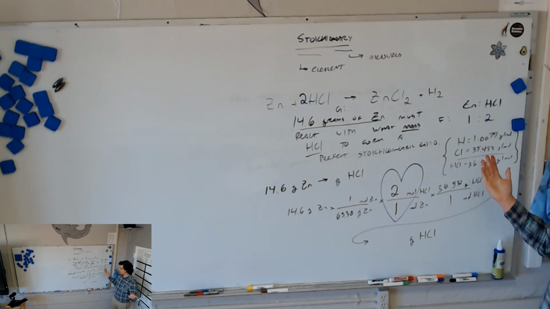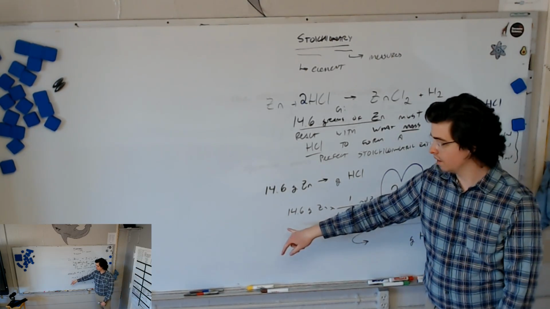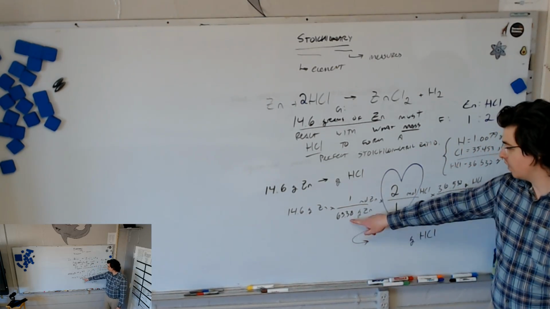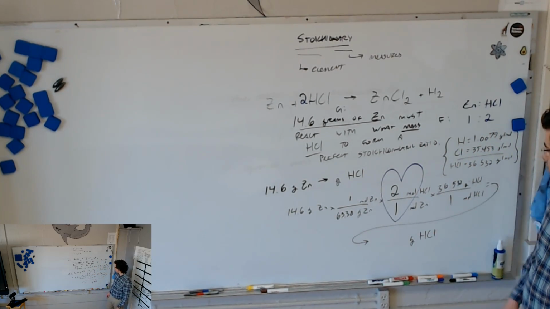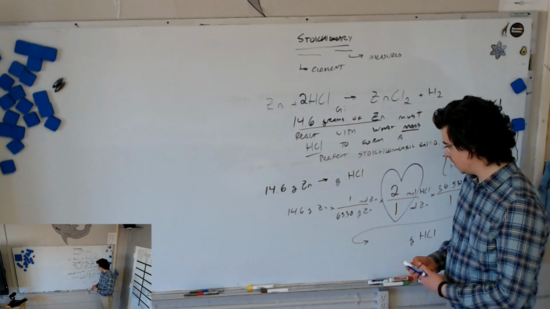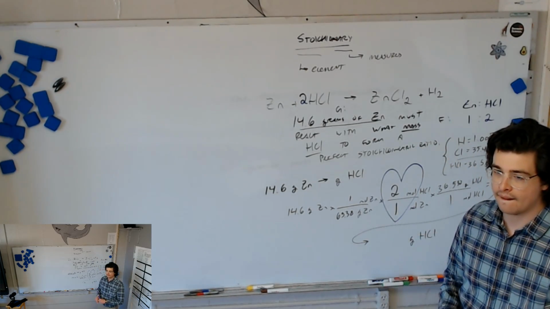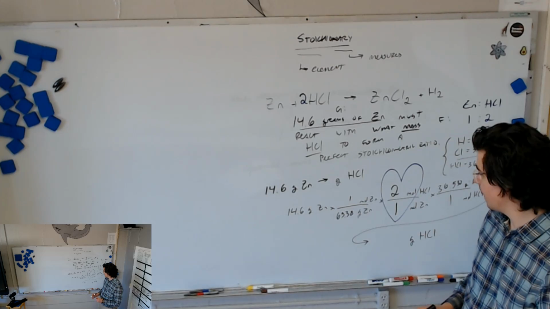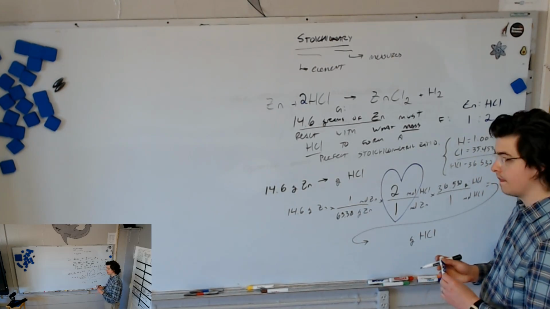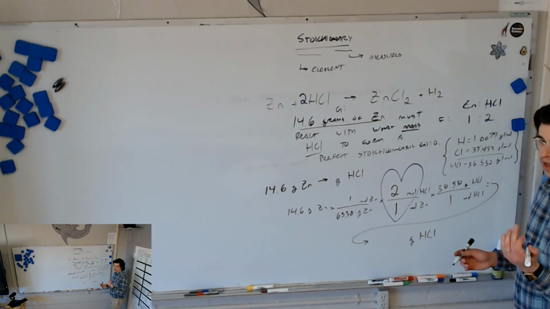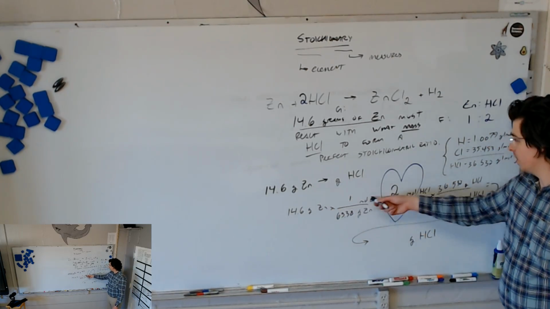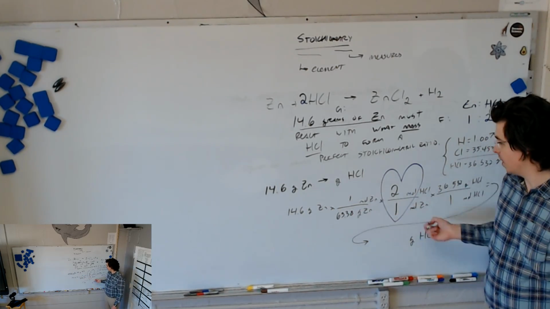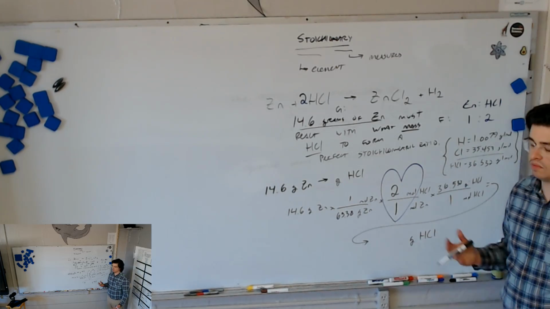What's the answer? How do I know? I'm going to type into my calculator, 14.6 divided by 65.38, enter, times 2, enter, times 36.532, enter, and I'm going to end up with... Do 14.6 times 2 times 36.532. Yeah, and the reason that works is that we can multiply by everything on the top first, and then divide by whatever's on the bottom, with an enter between each step. Either way is fine.